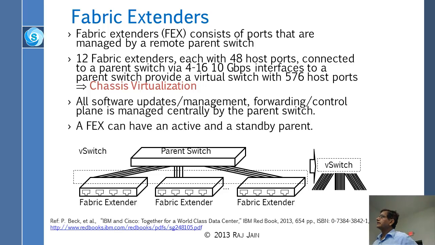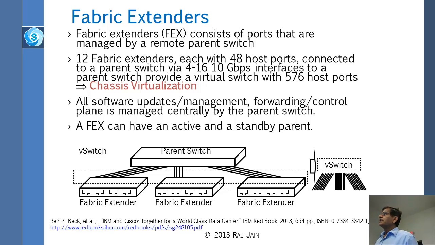So basically, we need large switches, and Cisco came up with the idea that we could have lots of ports and they don't have to be all in the same box. Ports could be outside the box, but the control and management will be in one box. So they came up with the concept of fabric extender. A fabric extender is an empty box with a connector in it, with some intelligence, but not too much.